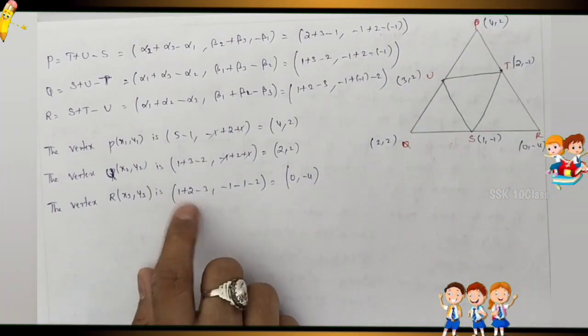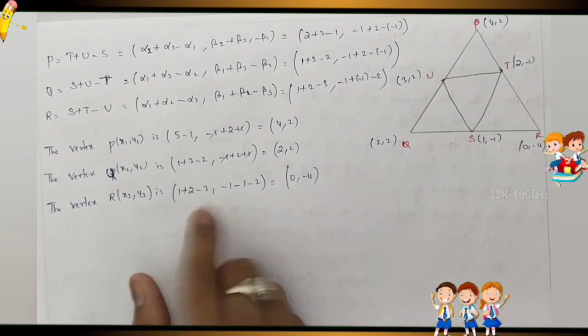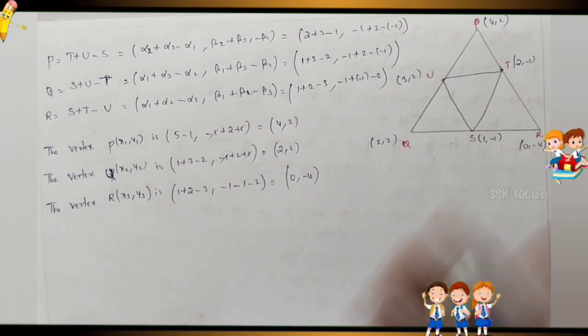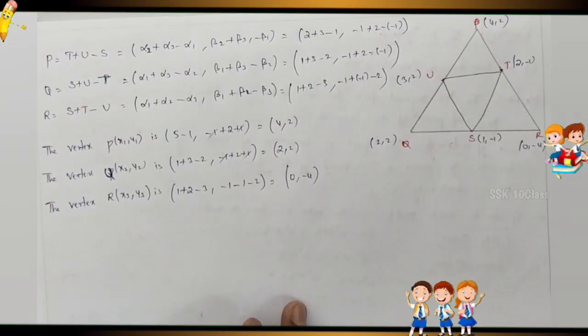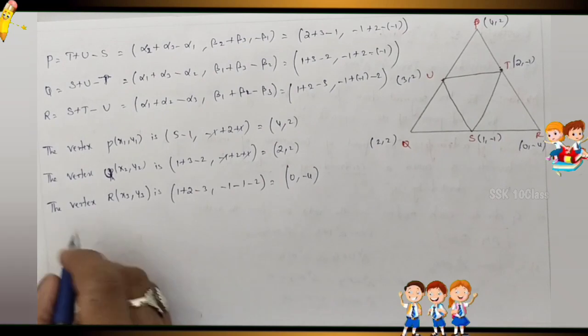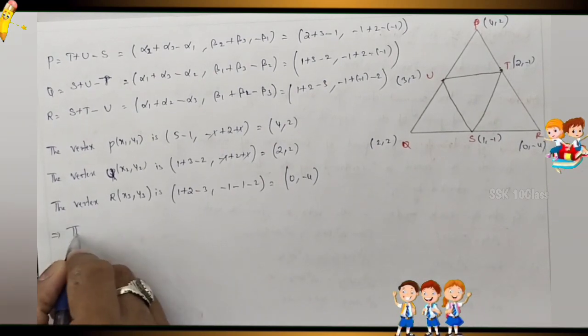This is how to find the vertices when the midpoints are given, using this example. Now let us find the centroid of a triangle, continuing. I didn't ask for it in the question, but you can find it. So what is the formula?